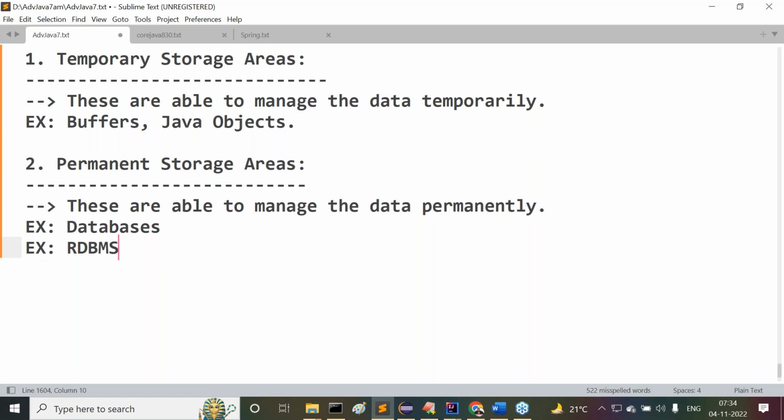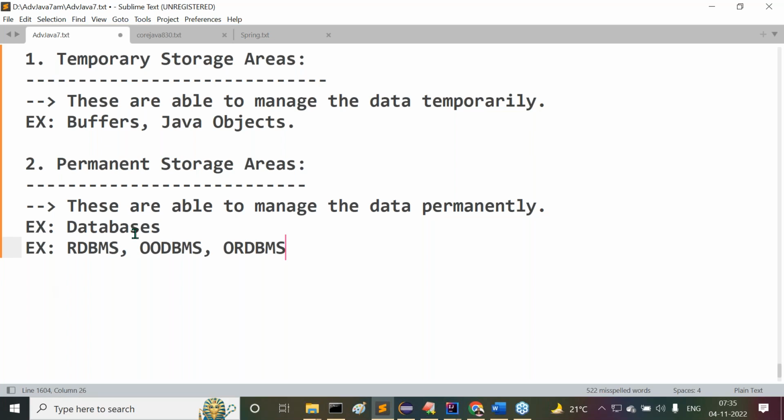Next one is OODBMS. Next one is ORDBMS. I require these three types of databases only, but so many database types are available: network databases, distributed databases, distributed database management systems. But I don't require all of them.